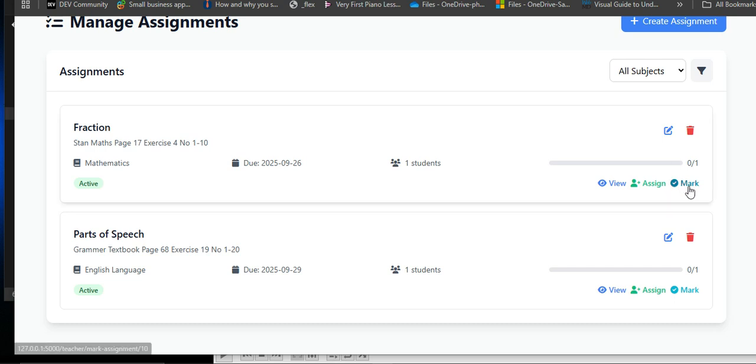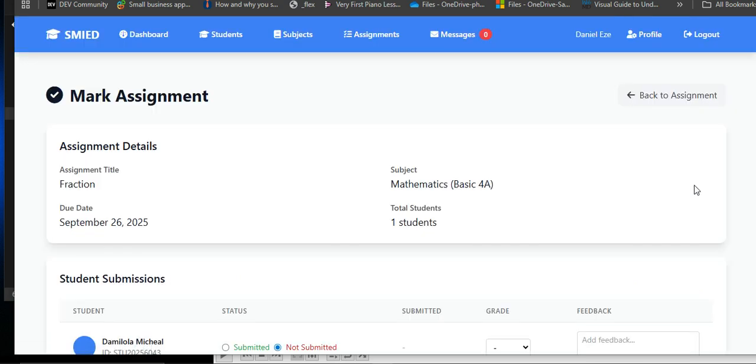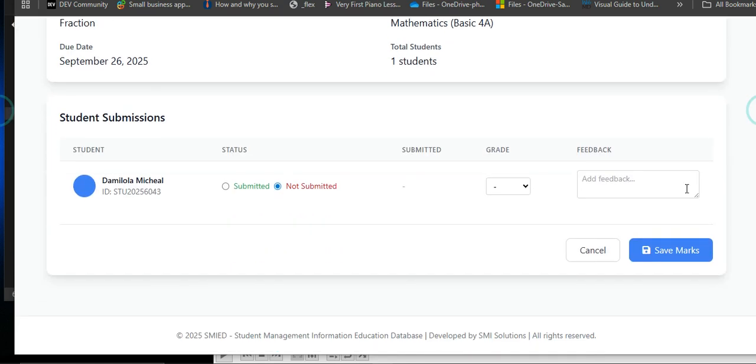So marking assignment here in this platform is just to take note of who submitted and who did not submit. So here, let's mark this particular assignment. Clicking on mark assignment, we can begin. You have all the list of your students. By default, it is not submitted. So let's say this person submitted this assignment.